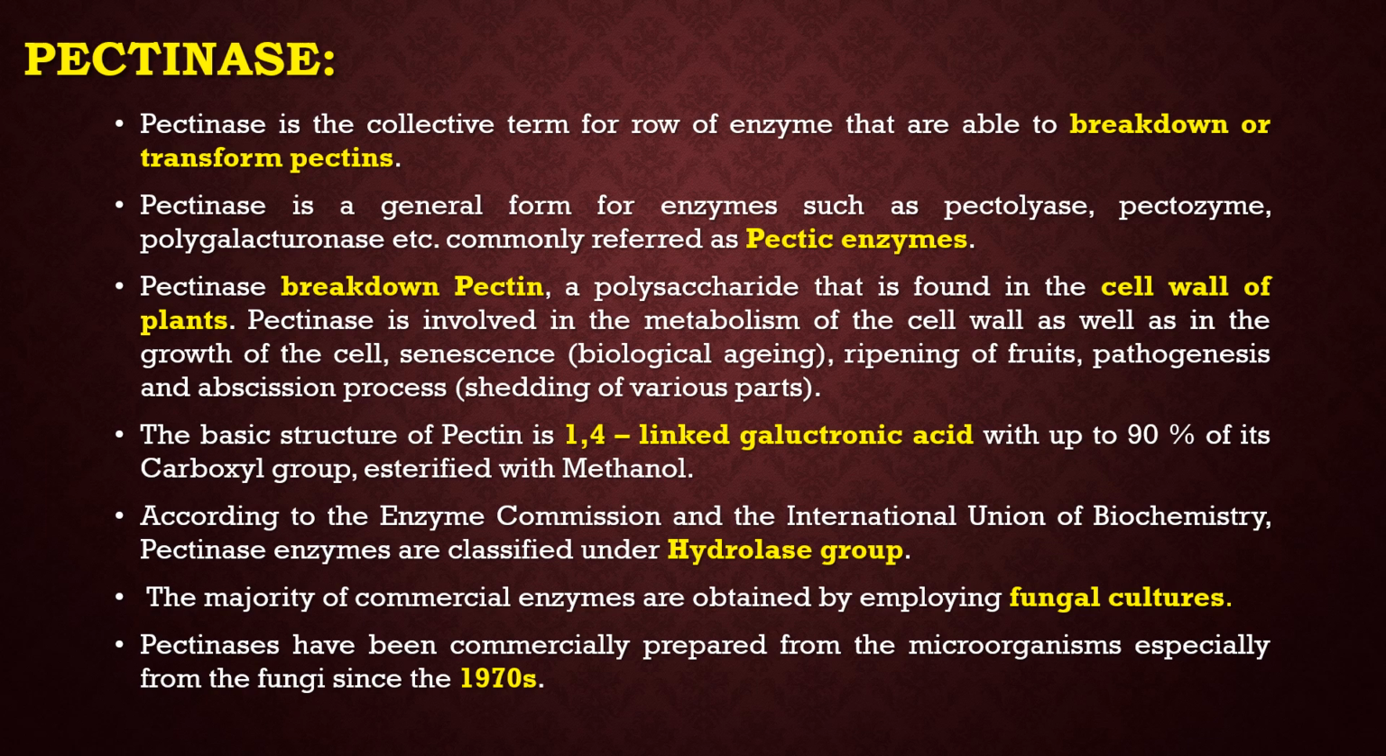The basic structure of pectin is 1,4 linked galacturonic acid with up to 90% of its carboxyl groups esterified with methanol. According to the Enzyme Commission and the International Union of Biochemistry, pectinase enzymes are classified under the hydrolase group. The majority of commercial enzymes are obtained by employing fungal cultures. Pectinases have been commercially prepared from microorganisms, especially from fungi, since the 1970s.